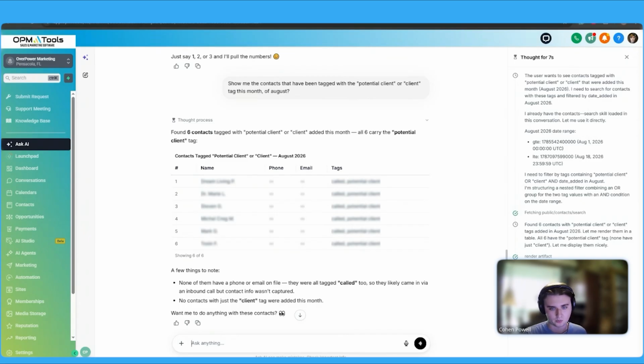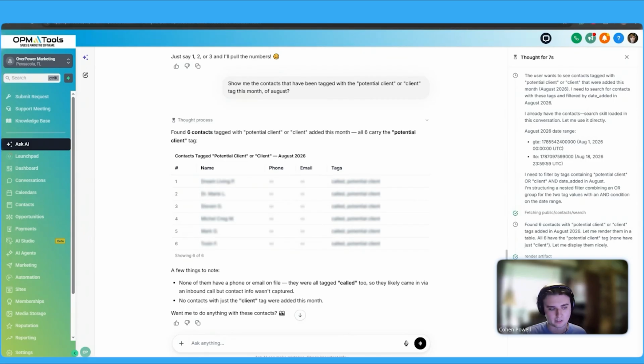So yeah, that's the core of it. Ask AI is just one of those tools that gets more powerful the more you use it, because you start learning the important questions that you do need to ask. And the goal isn't really to replace your workflow; it's just to speed it up essentially, and just let the AI handle the data pulling and the first drafts, and then you can take it from there.